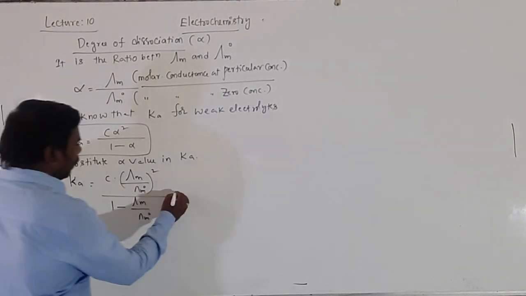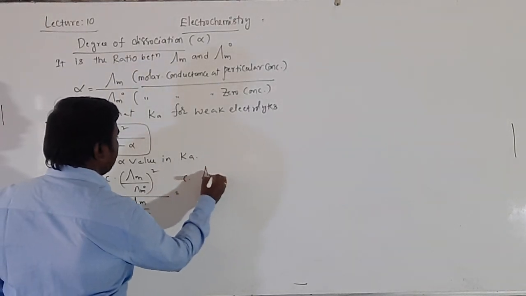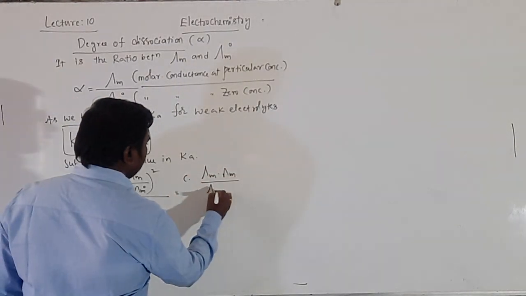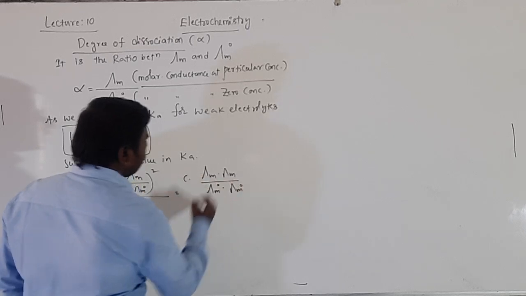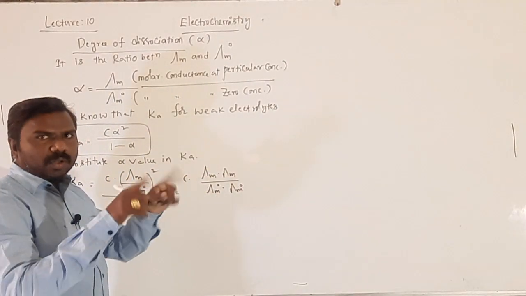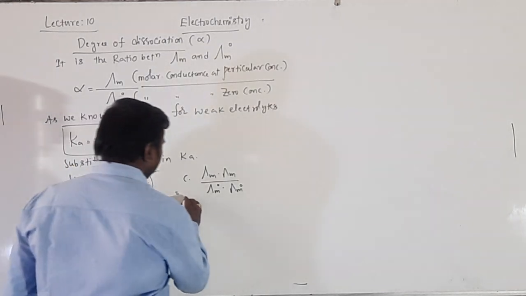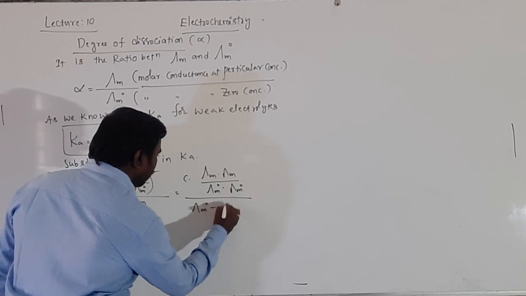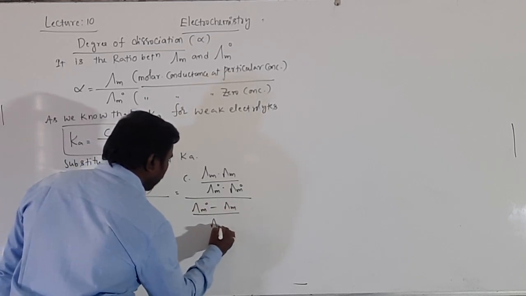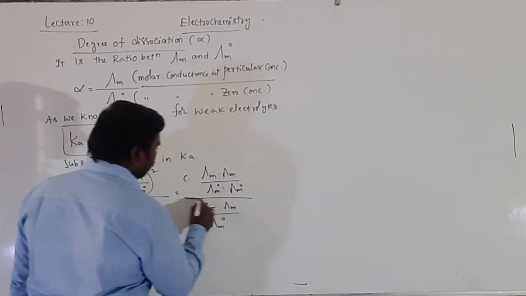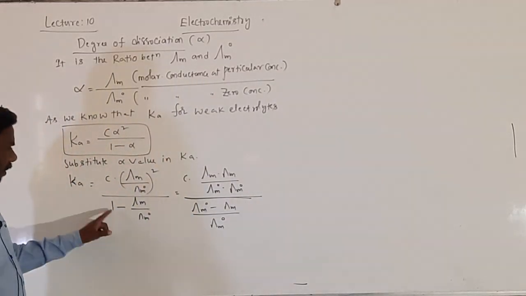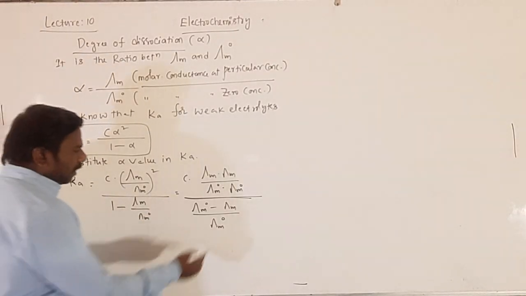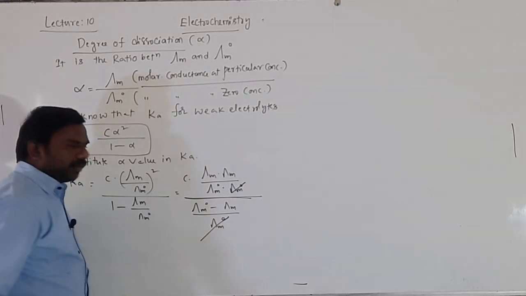Okay students, it will be simplified as lambda m into lambda m square, it is lambda m naught into lambda m naught, lambda m by lambda m naught whole square. I expanded this one by 1 minus, it becomes lambda m naught minus lambda m by lambda m naught. Getting students? This will be lambda m minus lambda m by lambda m naught. This lambda m naught and 1 lambda m naught will be cancelled.